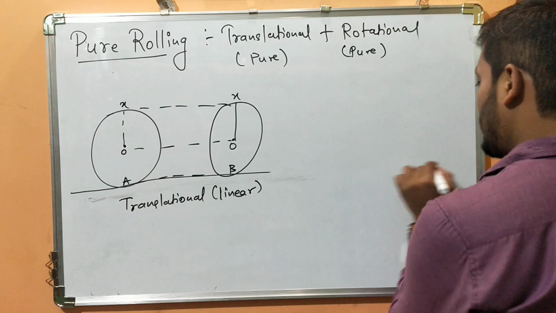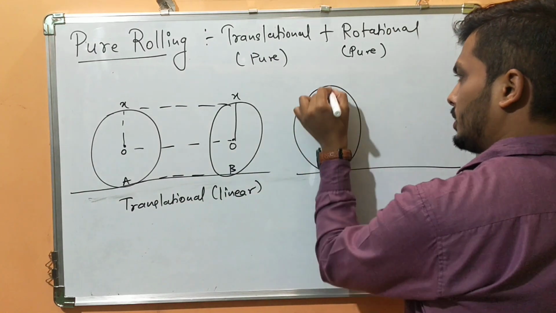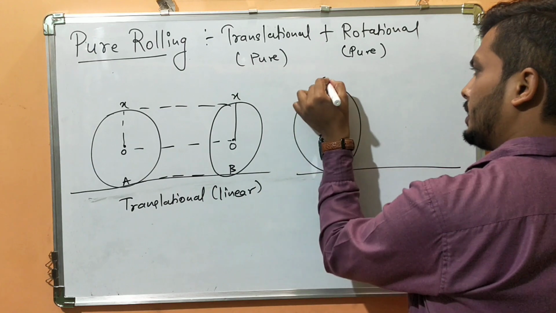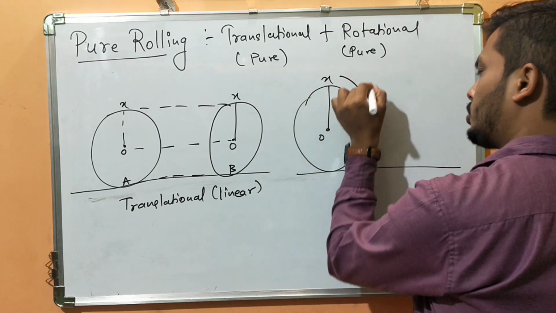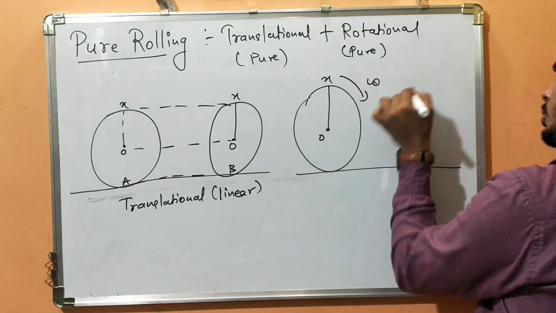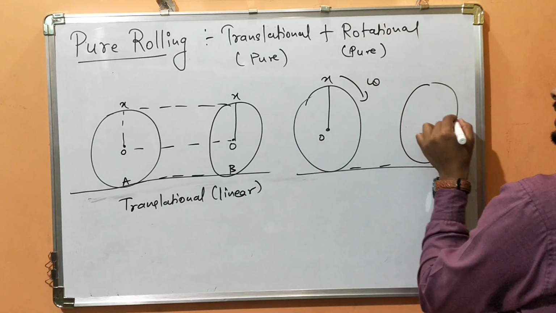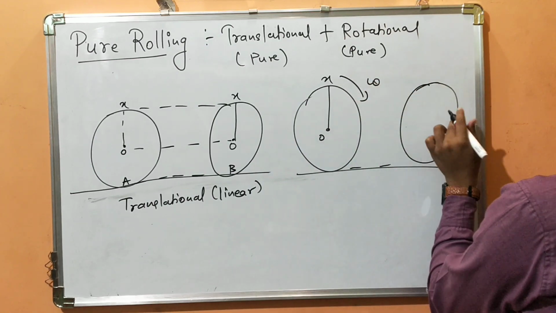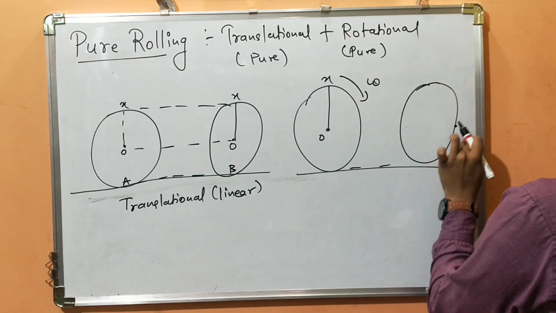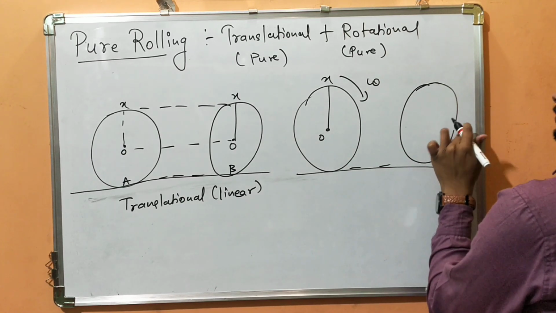Now this same body, if it is also rotating, that point O, here X, this body is now rotating with angular velocity omega, and after traveling a certain distance, that particle X which was here might have come somewhere here, I will draw it at this point.